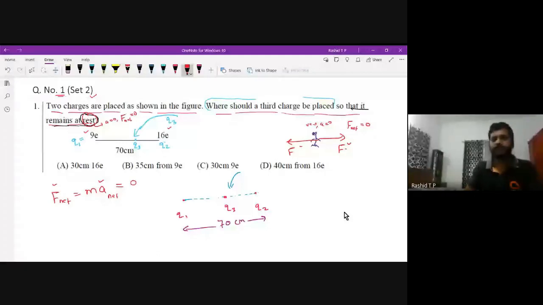Though there are two forces acting on this body, net force is zero. The same way, after keeping the charge Q3 at this position, I say that from Q1, I place this charge at a distance x. I don't know what this x is; that x has to be determined.